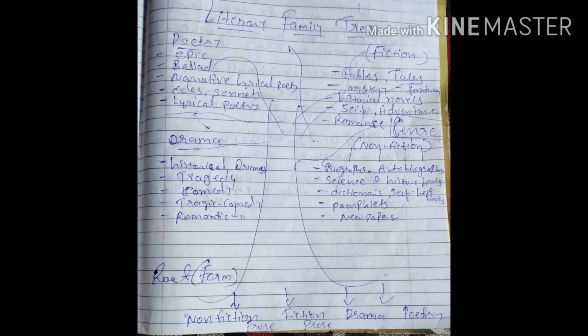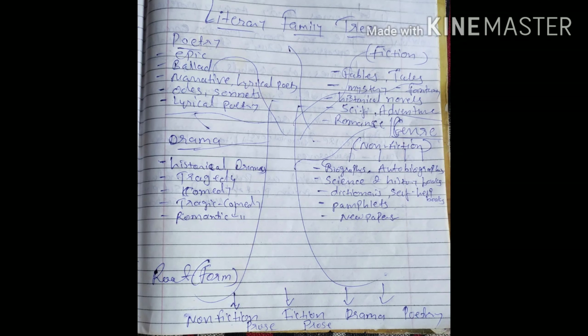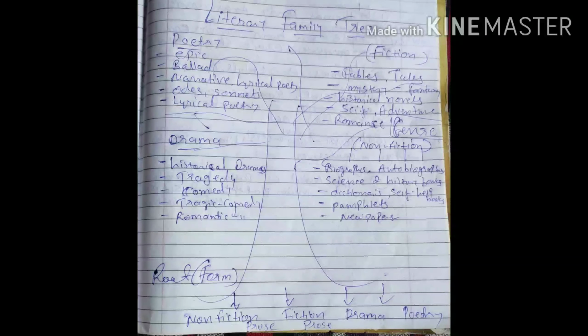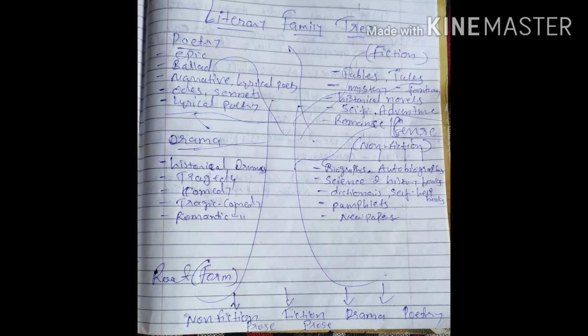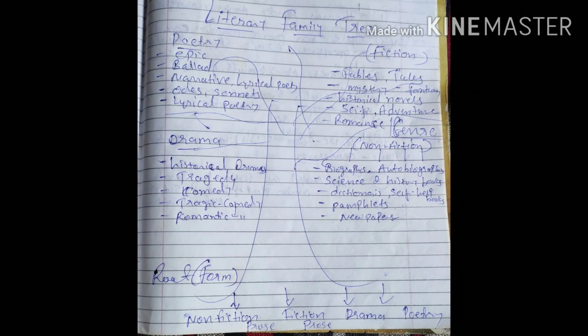The major literary forms are four: non-fiction prose, the essays and others; fiction prose, novels; poetry; and drama. Non-fiction prose uses non-metrical language, simple, ordinary language, and its main aim is to communicate facts and opinions about reality, like essays and articles in newspapers.